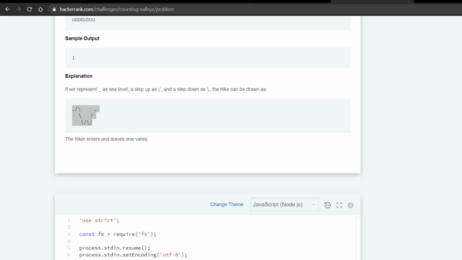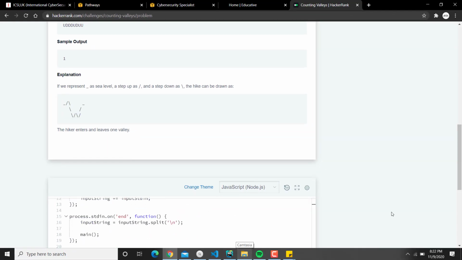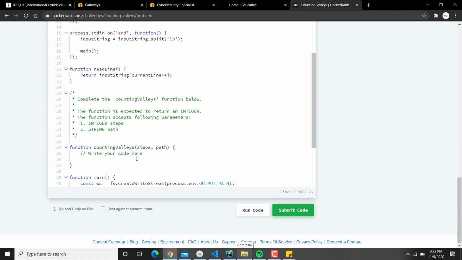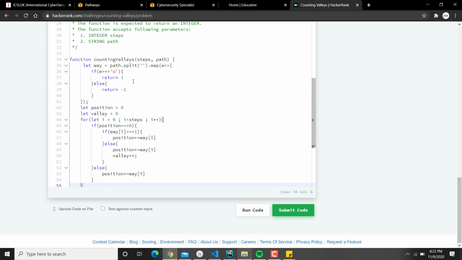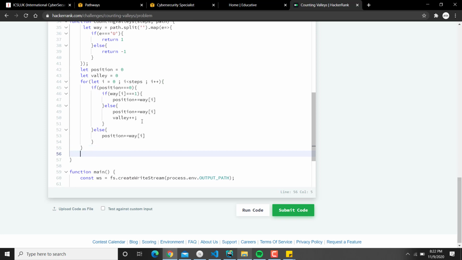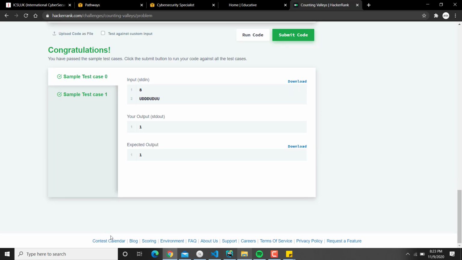Write your code here. I think steps and path split, and everything's all right. Here I'm going to say return valley, because we're going to check the return of the function. If we run the code, I hope everything is correct.